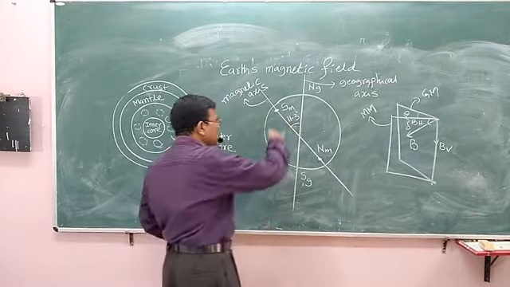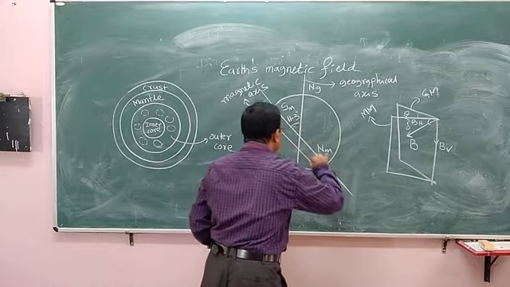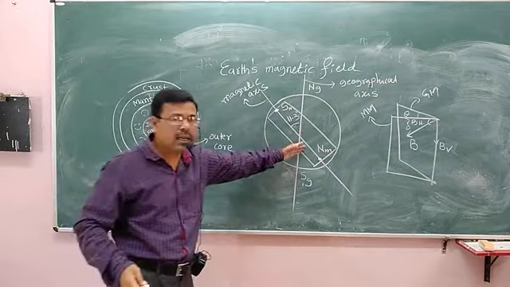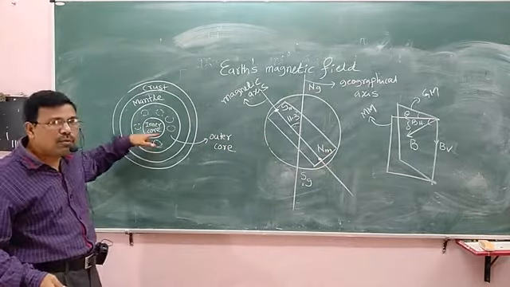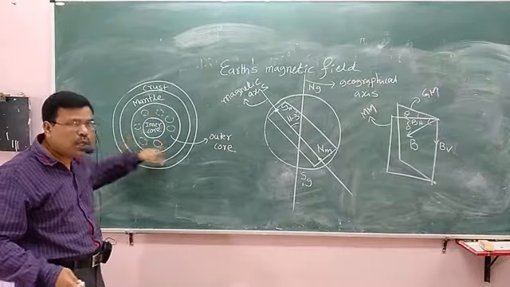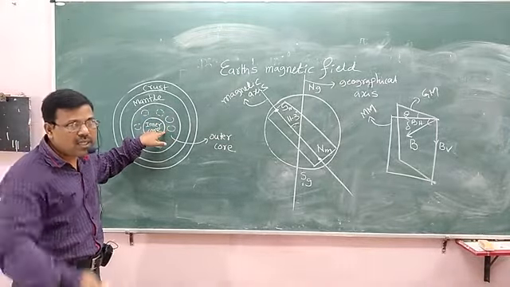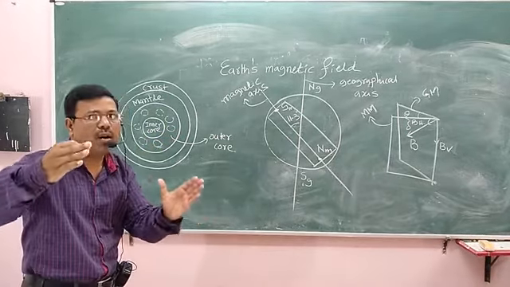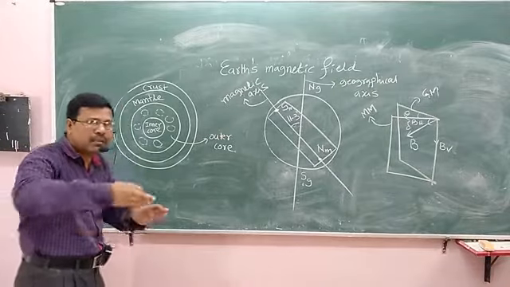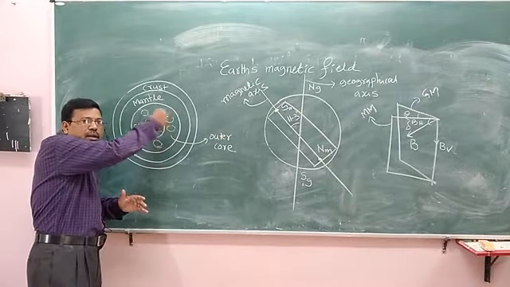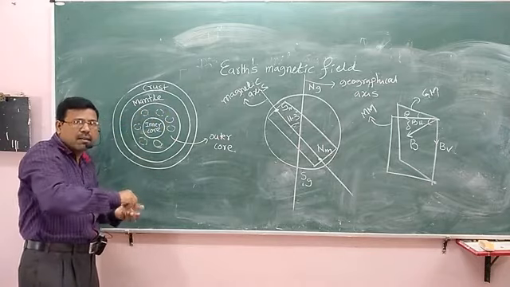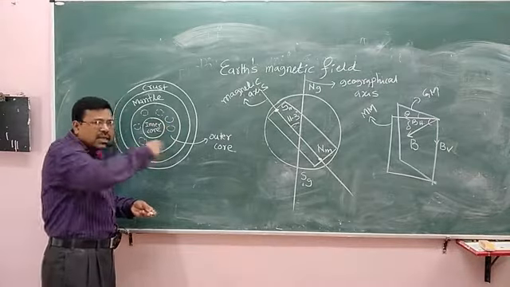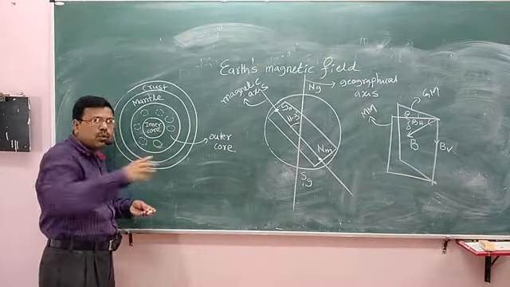So a giant imaginary magnet is situated inside the Earth, and this magnet is due to the flow of ions in the outer core of the Earth. As we studied, in the outer core, the molten mixture of iron, nickel and cobalt ions are flowing in the form of circular currents. The flow of ions is known as current, and these circular convection currents produce a magnetic field.